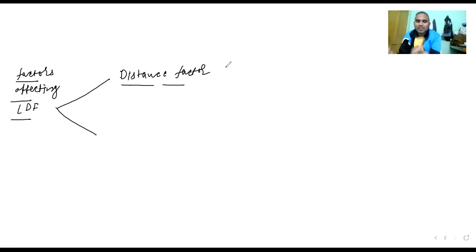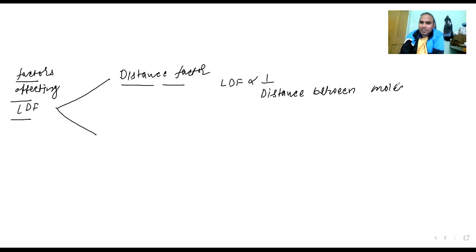So if the distance is close, there will be attraction between them. So LDF is inversely proportional to the distance between molecules. If the distance is large, LDF is small. Yes or no? It is an inversely proportional relation, as you may know.